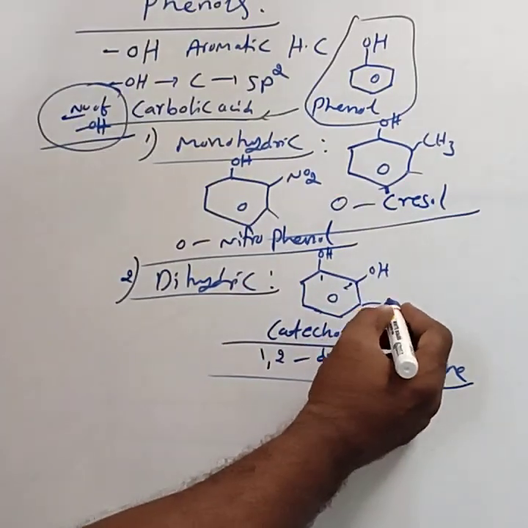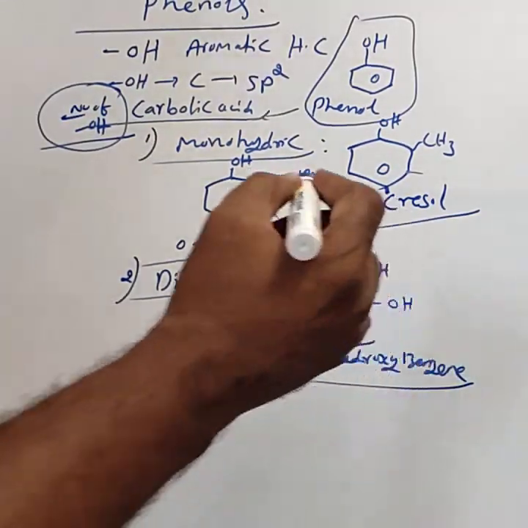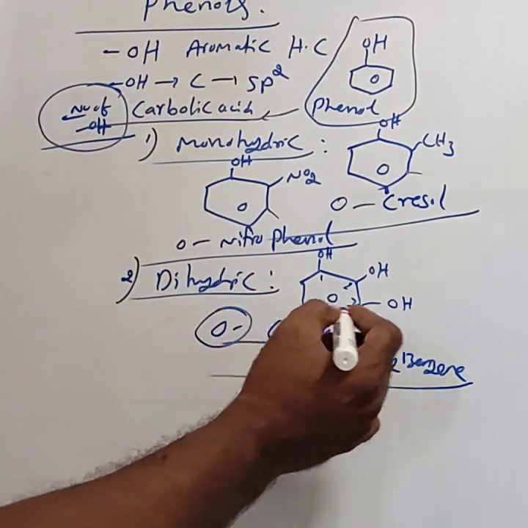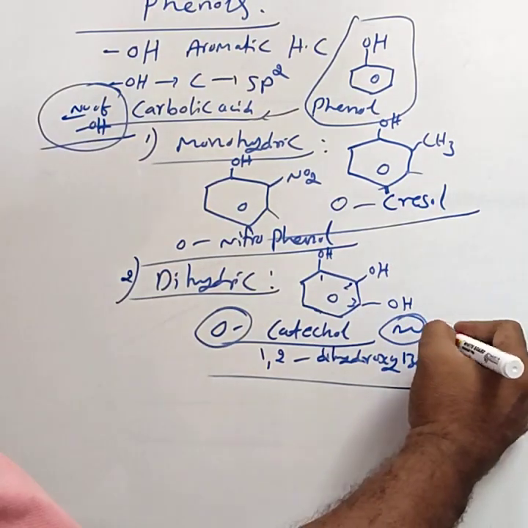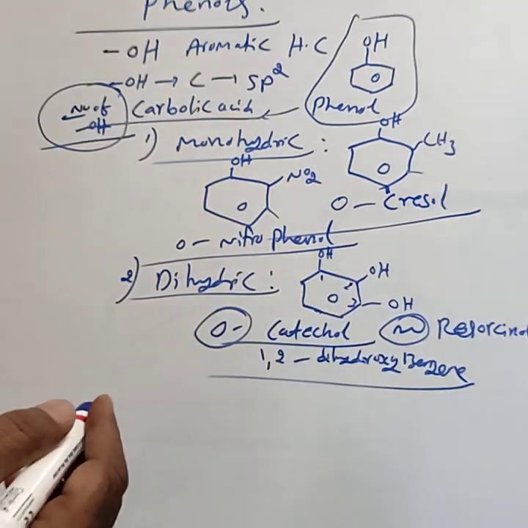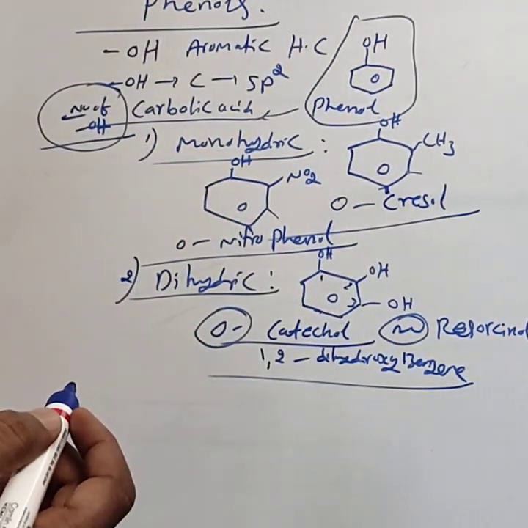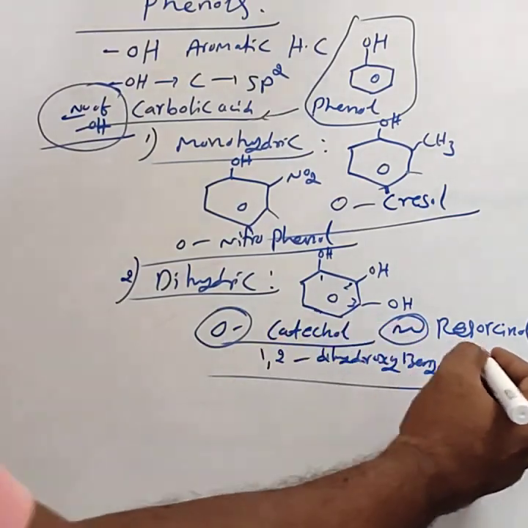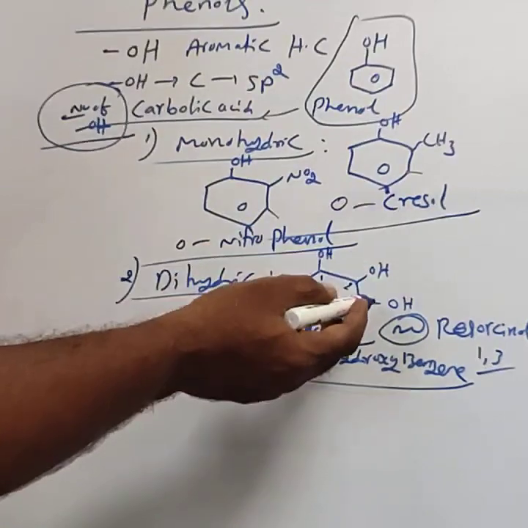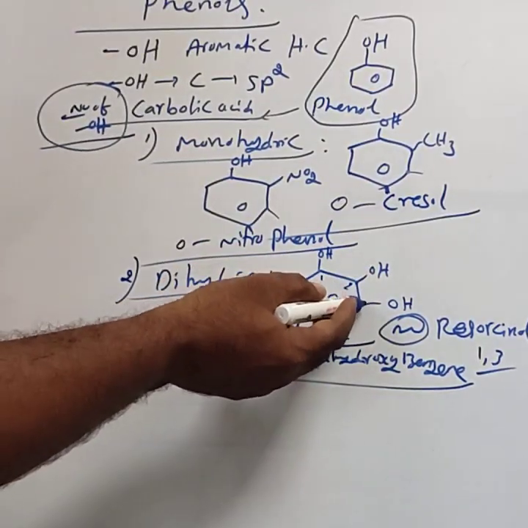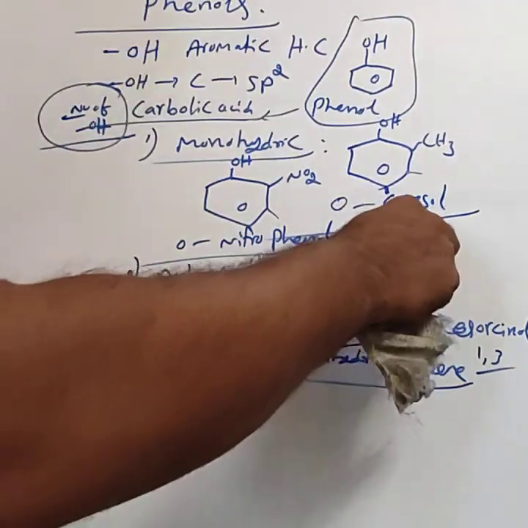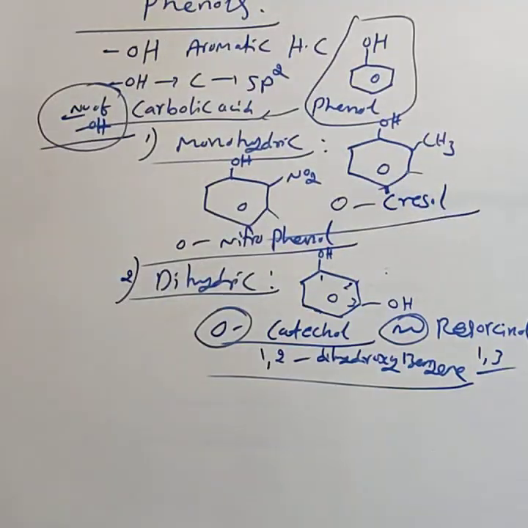If you consider OH at the third position, meaning meta, it is called resorcinol. In ortho it is catechol. In case of meta, it is resorcinol, which means 1,3-dihydroxybenzene. In the second position OH is not present, and at the third position OH is present.